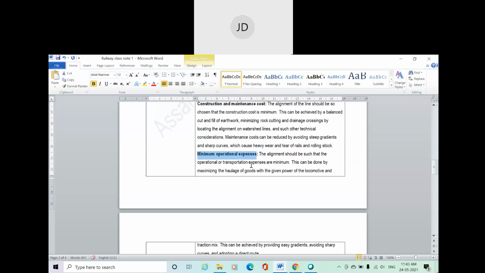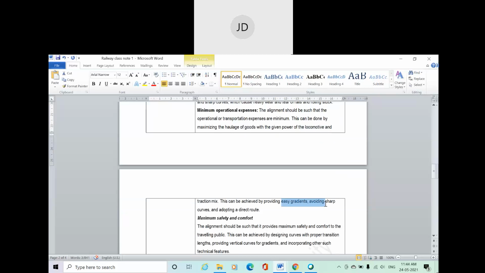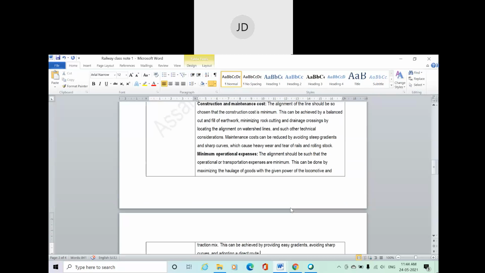So the operational expenses also increase due to the inconvenience of the locomotive in carrying the wagons attached with it, especially in case of sharp curves, even in the rising gradient, all these things. So it's better to avoid rising gradient and sharp curve, and better to adopt a straight path where your operational expenses will also be low.